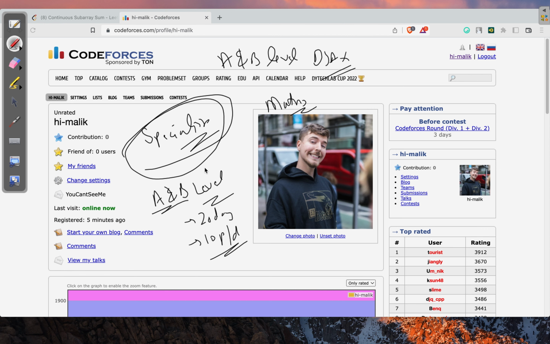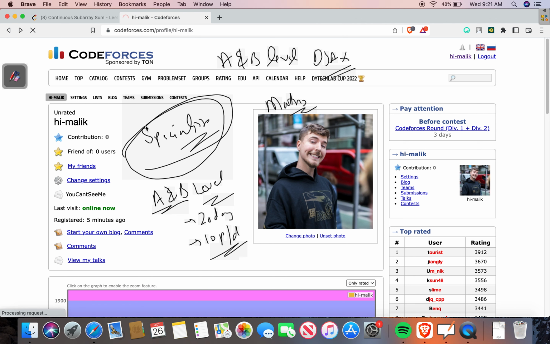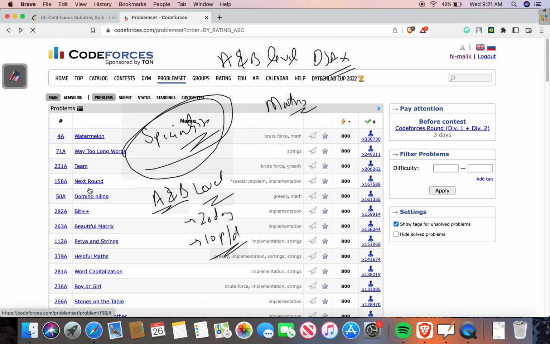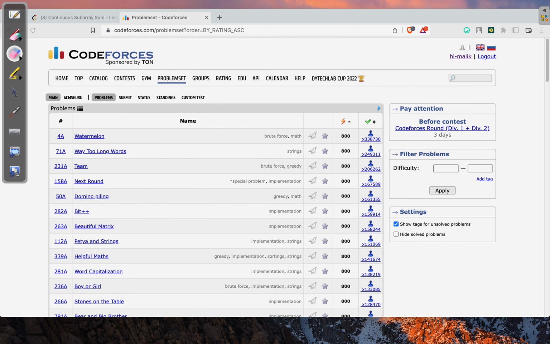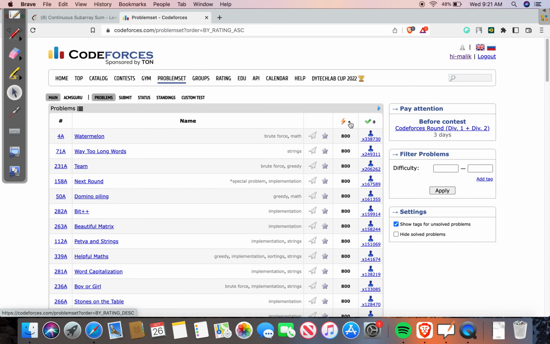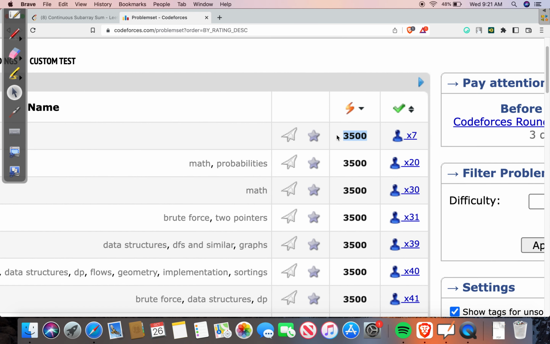I'm going to filter out some things from over here. If I go back, you can see we're going to filter it. Let me erase it first. As you can see, we just click over here, and we can increase the rating, the difficulty level of the problems. So the 3500 is the most difficult level of problem, a very difficult level.